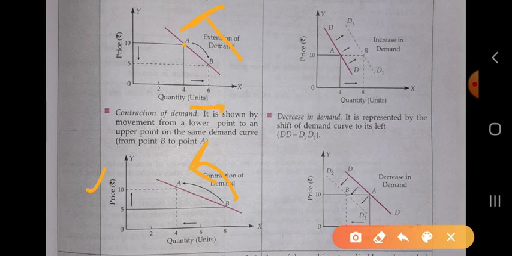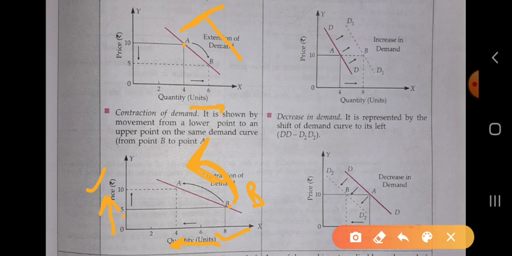When the price is 5, the consumer is consuming more of the commodity, 8 units, at point B. When the price of the commodity rises, the consumer consumes less, so it moves to 4 units, from point B to A. So in contraction of demand, there is movement from the lower point to the upper point along the same demand curve. There will be no shift; the demand curve will be the same.